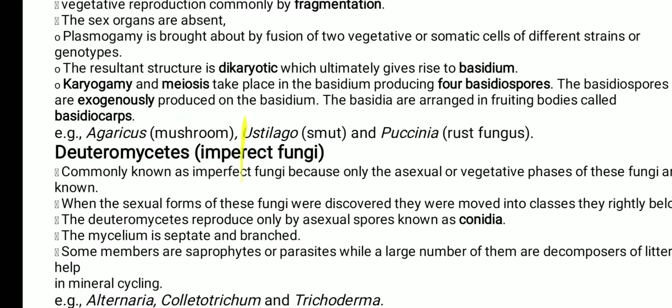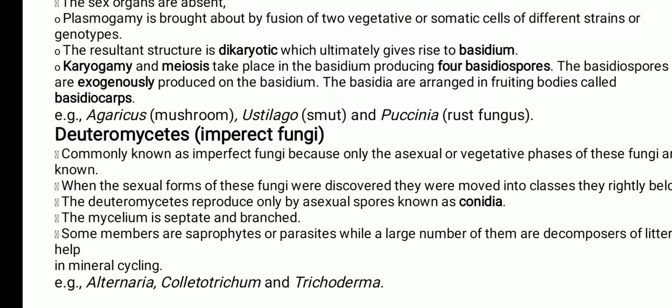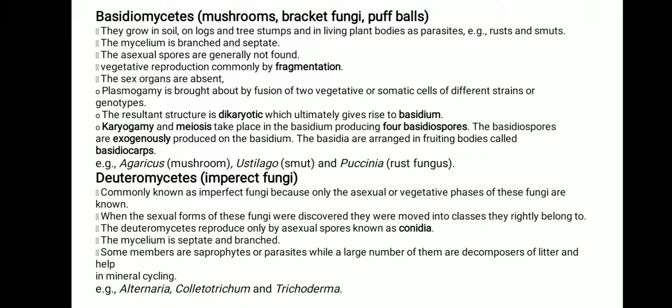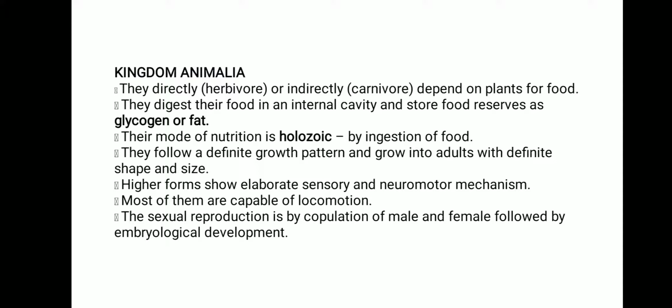Examples are very important. Next is deuteromycetes. It is very important because it is called the imperfect fungi, because only the asexual phase is known and the sexual phase is not known to us. Okay, it is written here, only the asexual or vegetative phase is known and the sexual one is not known. That's why it is called the imperfect fungi. And again, the examples are very important. So please learn all the examples of each class and which type of mycelium is there. Okay, and important characteristics, where they are found, which type of nutrition, and different types of characters.